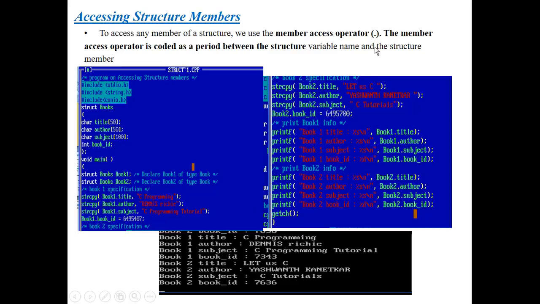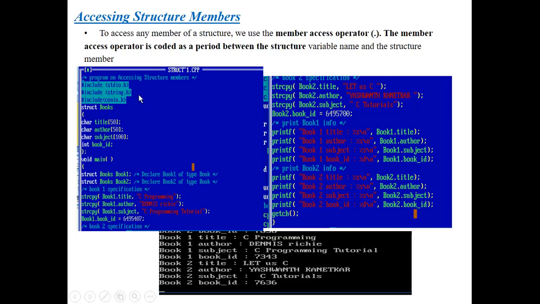By using this, we can call the data items of different types declared in the structure. So let's understand the program here. Here I have written a program on accessing structure members. How can we access structure members? Here I have written a program.